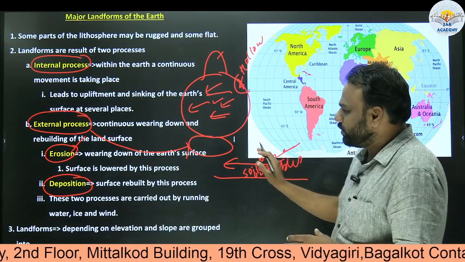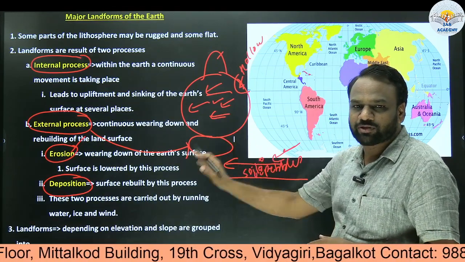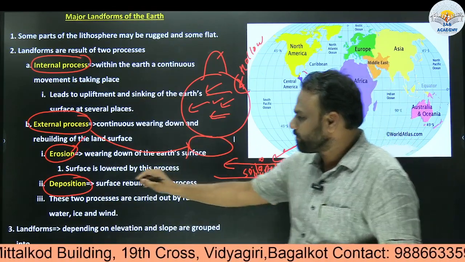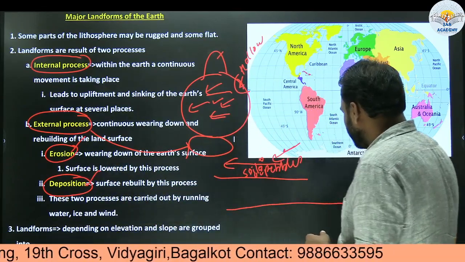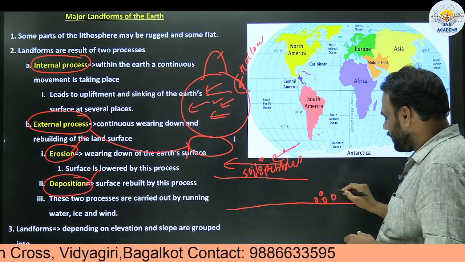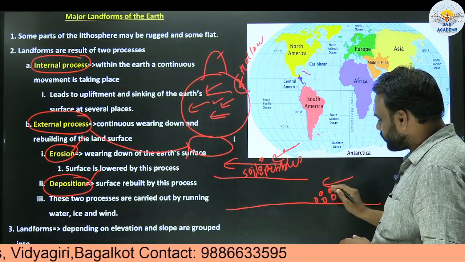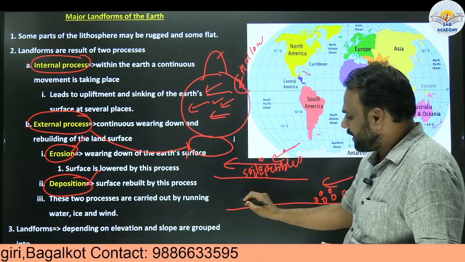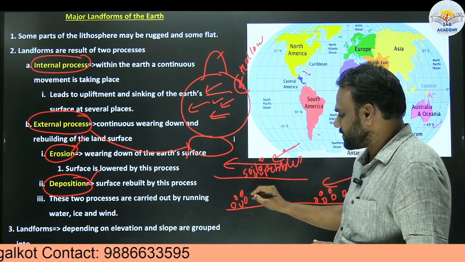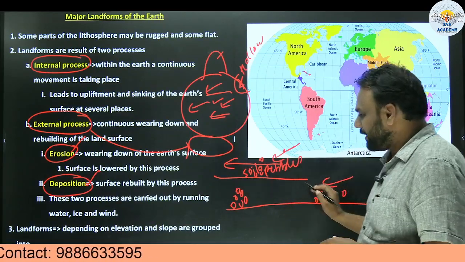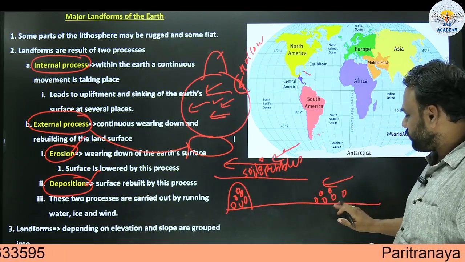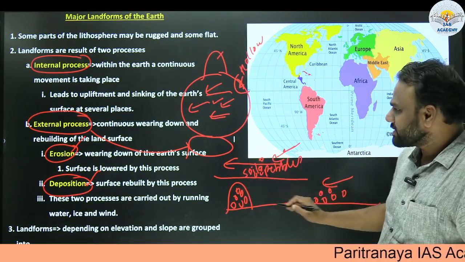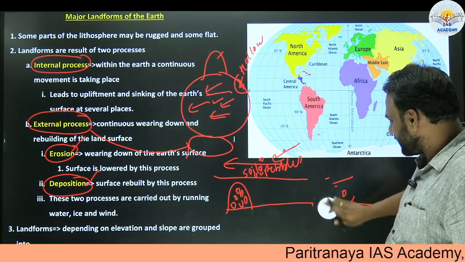Once they carry them, they have to deposit them somewhere. That process we call deposition. If this is the surface and there are particles present over here, water will flow through it, take all these particles and finally deposit them at a particular place. Where these particles have been deposited, there will be a slight elevation. From the place where these particles have been taken, there will be slight sinking.